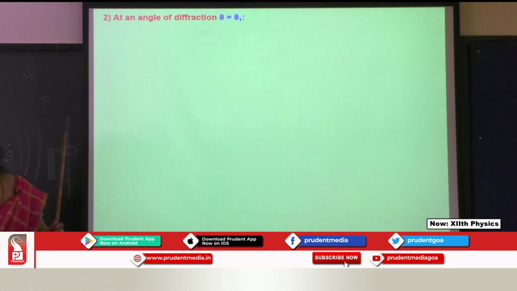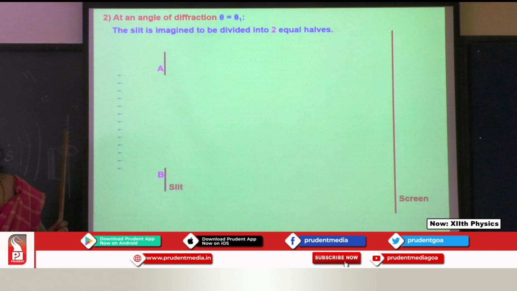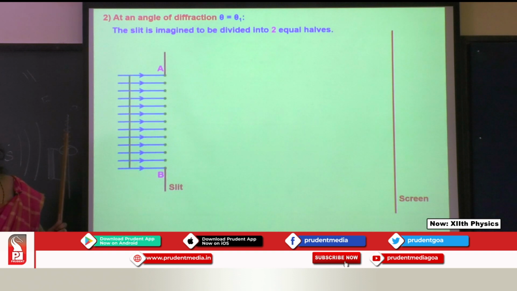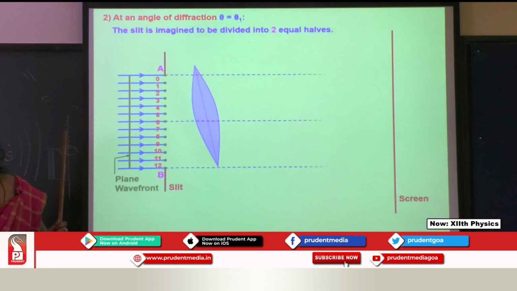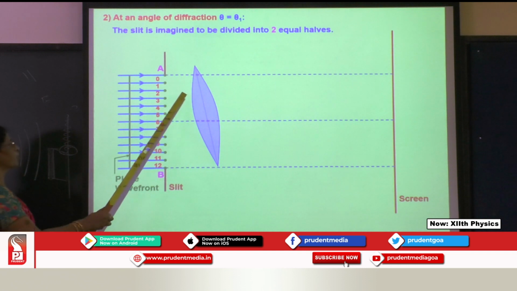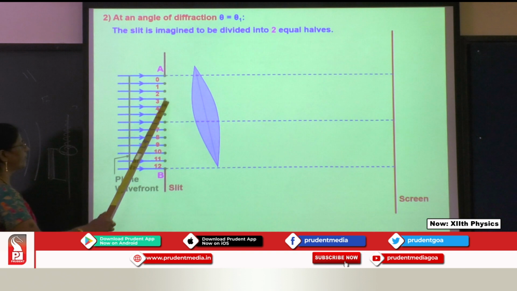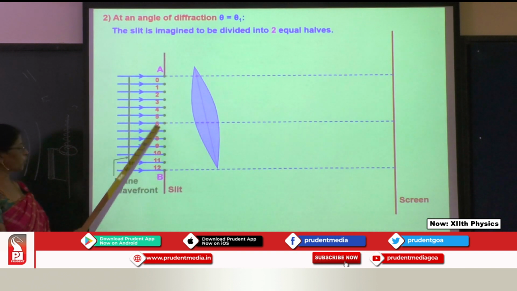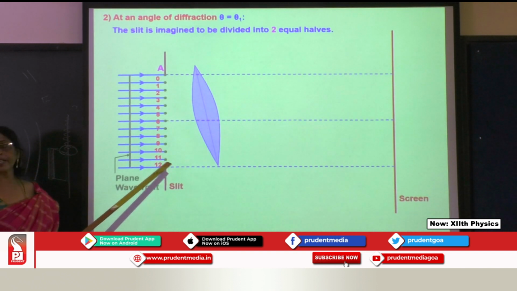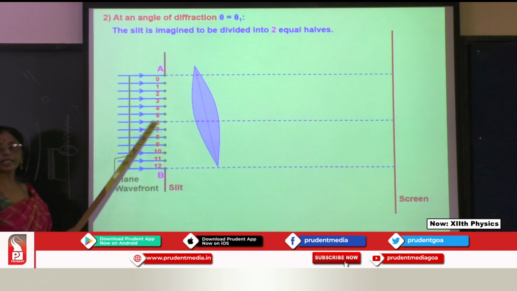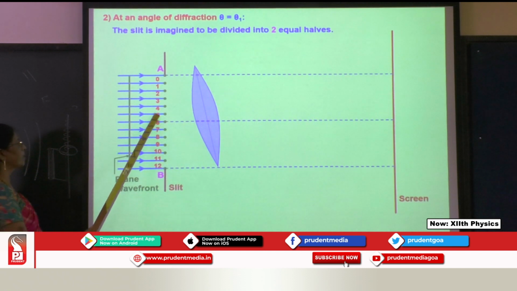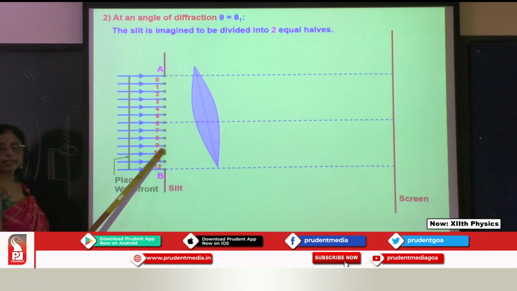Now suppose you consider them at an angle theta; we are choosing a particular angle. Just tilting to a particular angle, what happens over there? The entire slit, with 12 spherical waves, is divided into two parts, one is this part of the slit, another one this.